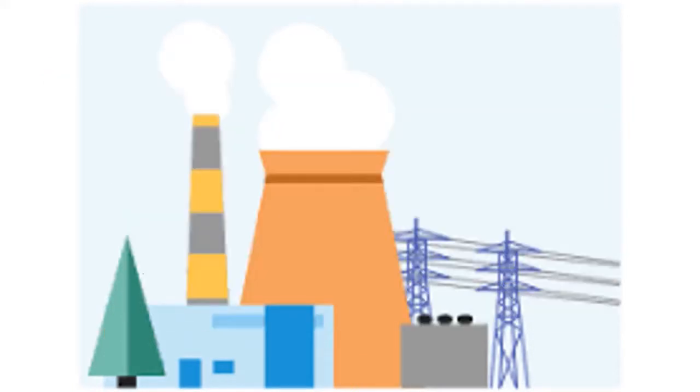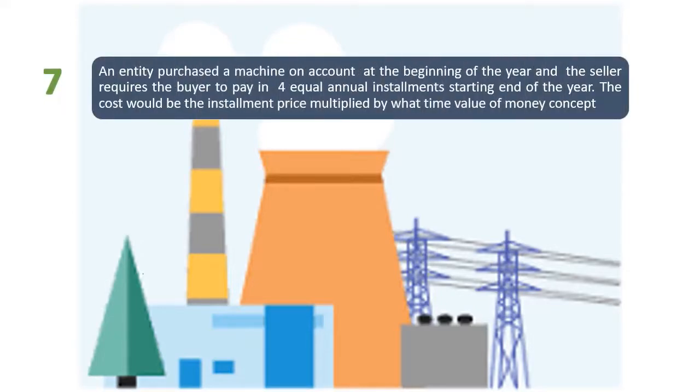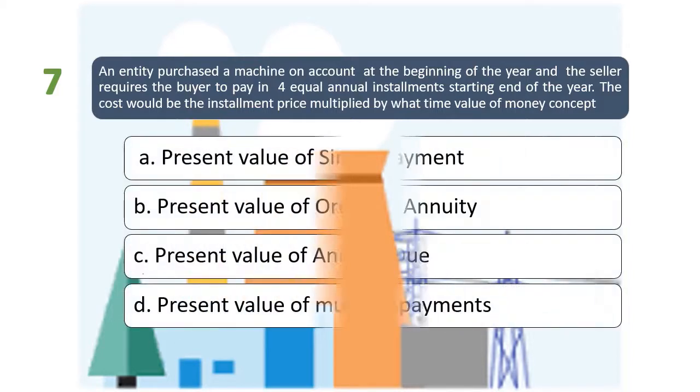Okay, so number 7. An entity purchased machine on account at the beginning of the year and the seller requires the buyer to pay in 4 equal annual installment starting end of the year. The cost would be the installment price multiplied by the time value of money concept. So these are your choices, di ba?